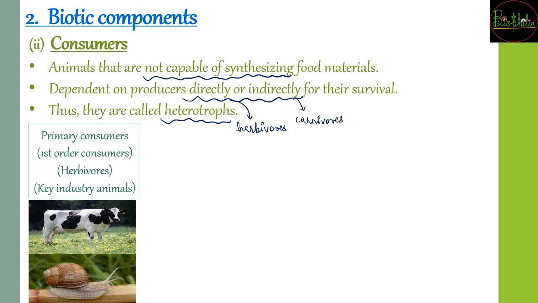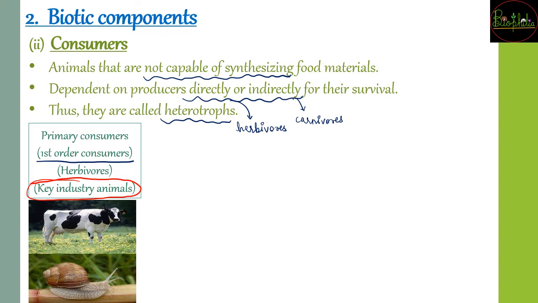The next we see is the types of consumers. In consumers there can be, as I told you, herbivorous or carnivorous. These levels are different depending upon what kind of consumers they are. So first we see the primary consumers, which are also called first order consumers, the herbivorous. It is very important to remember that these are key industry animals, because these are going to be the consumers that use plant energy so well to convert it into flesh and meat, that is further provided to the second, third and fourth order consumers.